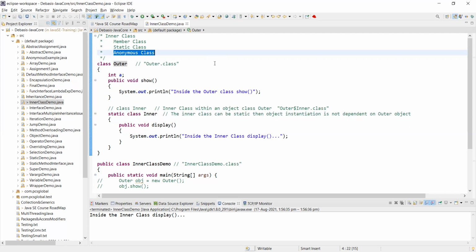Once you understand how to use Lambda functions, basically Lambda methods, you are going to the depth of Java. But unless you know the static classes, member classes, and anonymous class, you will not be able to use Lambda functions.